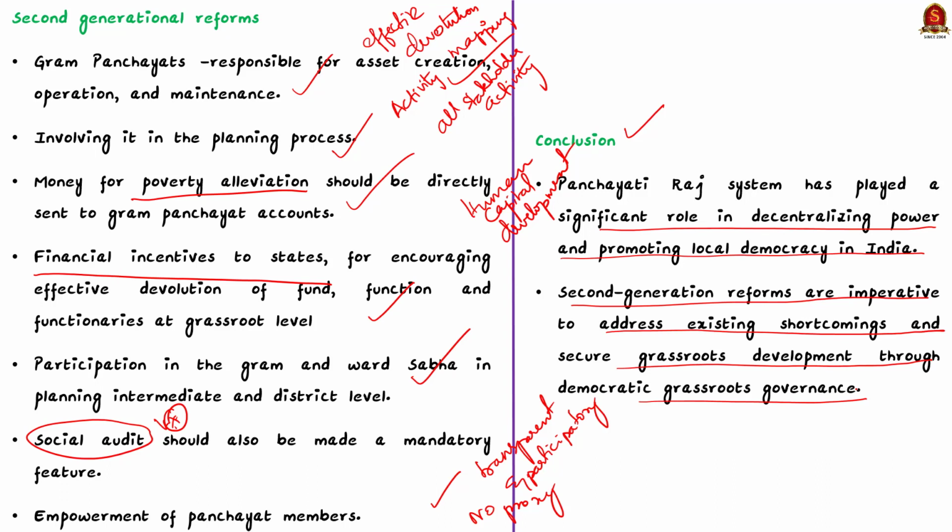So you can write all these points for this particular question. Make note of it. In this news article discussion, we saw in detail the issues or shortcomings in the Panchayati Raj system in India and why it requires second generation reforms. And we saw some of the solutions to the issue. So with these learned points, now let us move on to the next news article discussion.